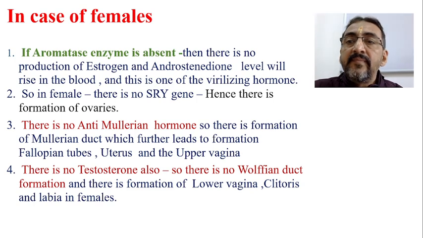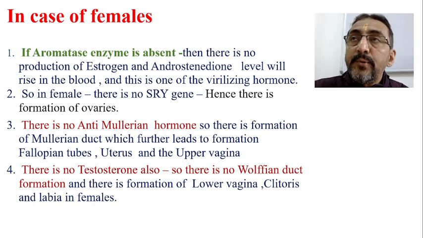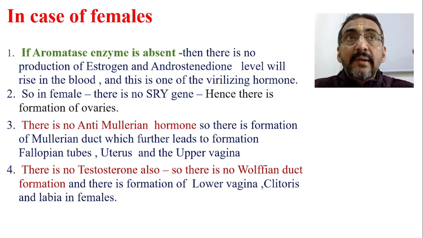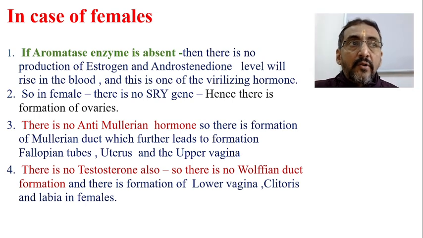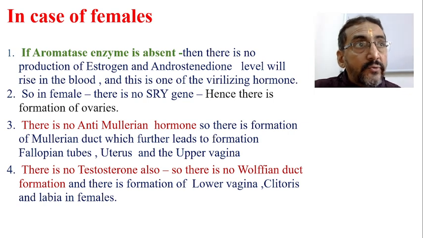Now what happens? Suppose the aromatase is absent, then there is no production of the estrogen and androstenedione level will rise in the blood. Got it?